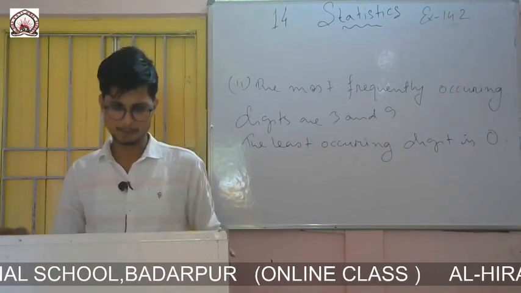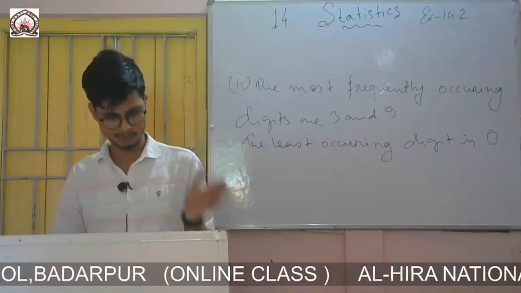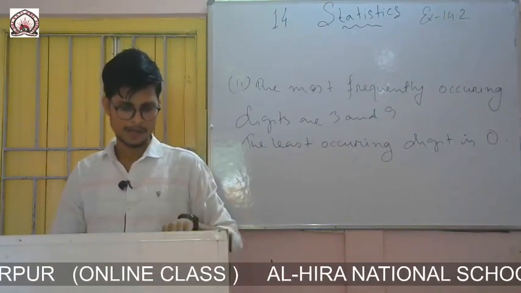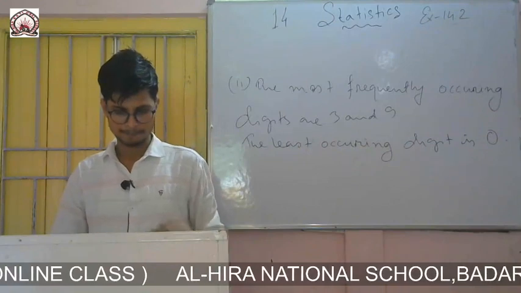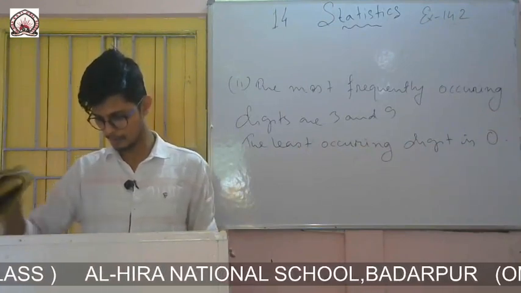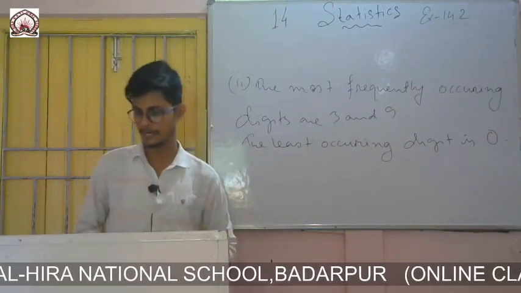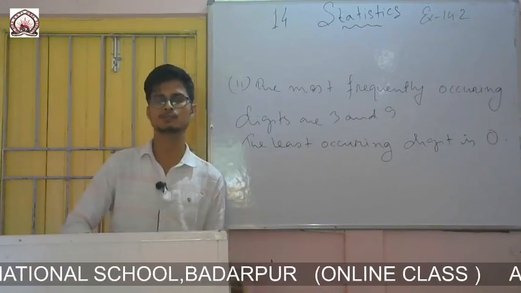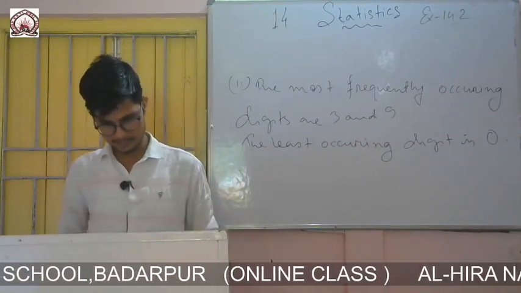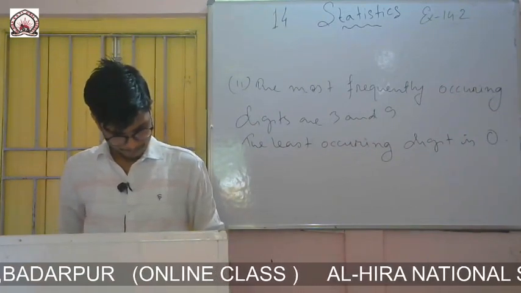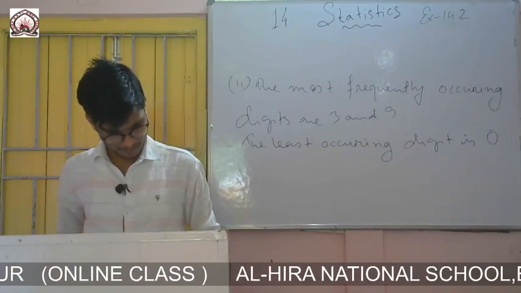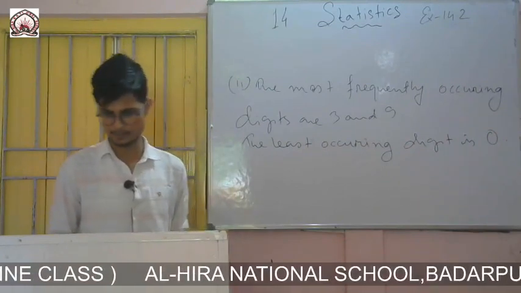Here you have to make the group frequency distribution table taking intervals of 5, but 1 is also there in the table. That means from 0 to 5 also you have to take. Don't start from 5 to 10. Start from 0 to 5, 5 to 10, 10 to 15, 15 to 20, 20 to 25 if required. See the maximum number: 15 is there, 17 is also there. That means up to 20 you have to go.